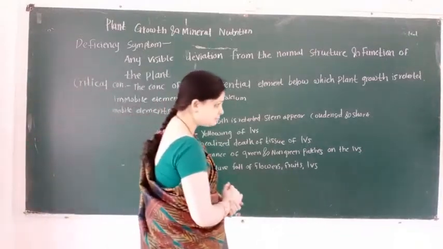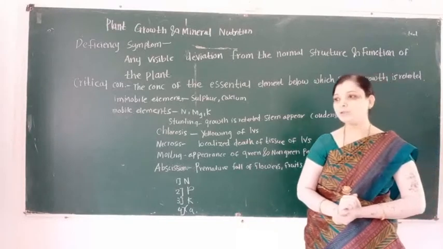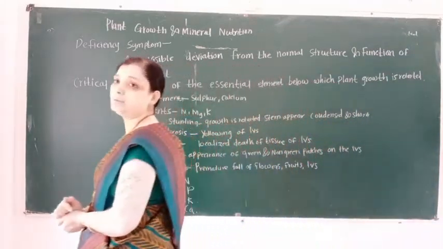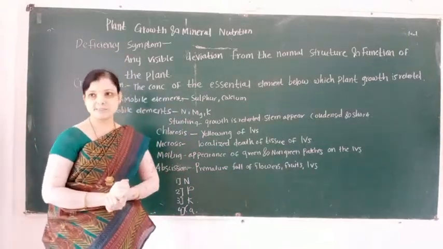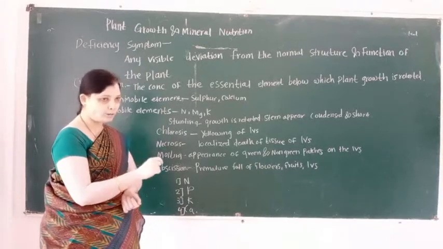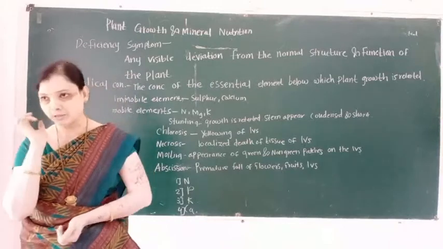Then the fifth deficiency symptom is known as abscission. What is the meaning of abscission? Abscission, that is, premature fall of flower, fruit and leaves.